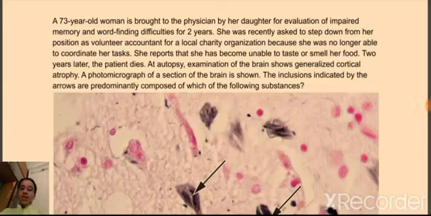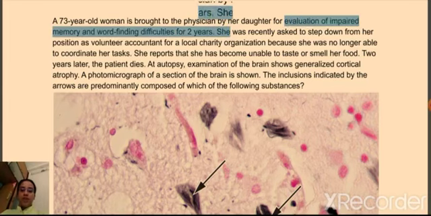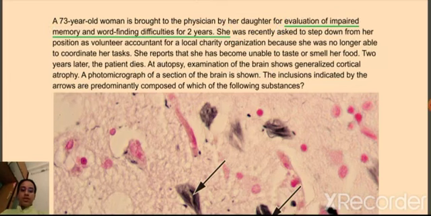Let's take a look at this question. A 73-year-old woman is brought to the physician by her daughter for evaluation of impaired memory and word finding difficulty for the last 2 years. She was recently asked to step down from her position as volunteer accountant for a local charity organization because she is no longer able to coordinate her tasks. She reports that she has become unable to taste or smell her food.